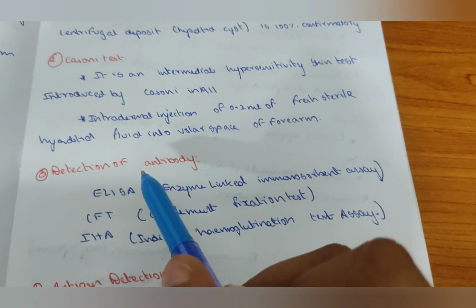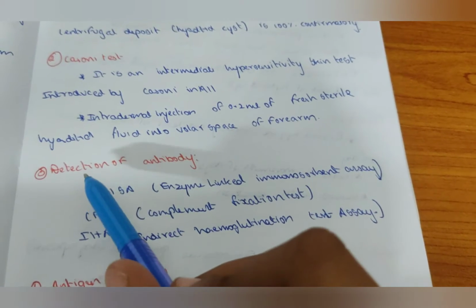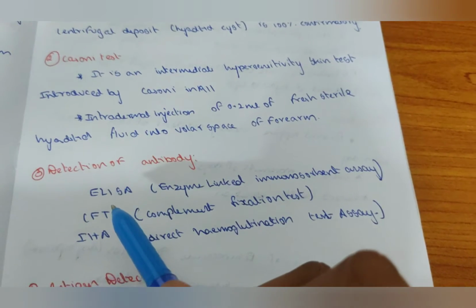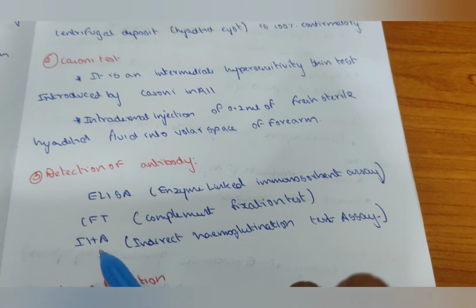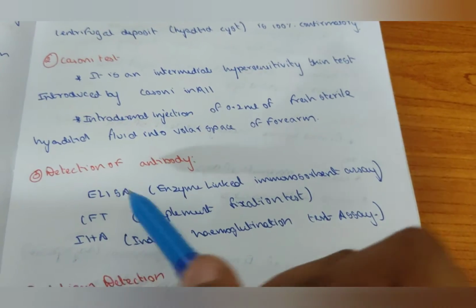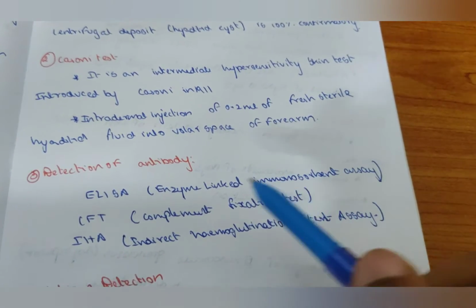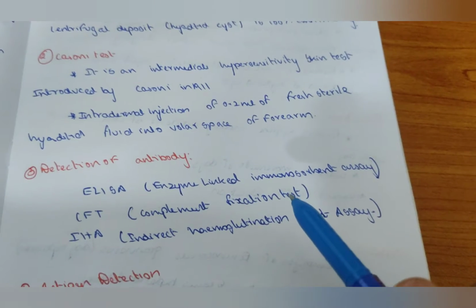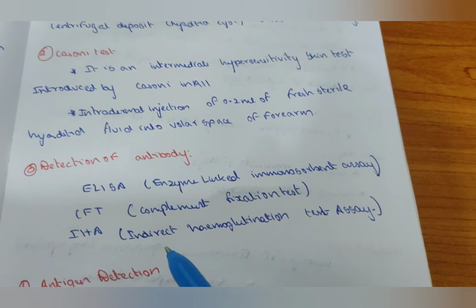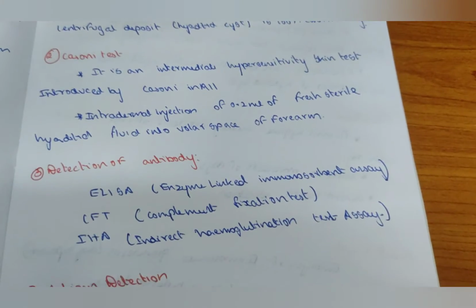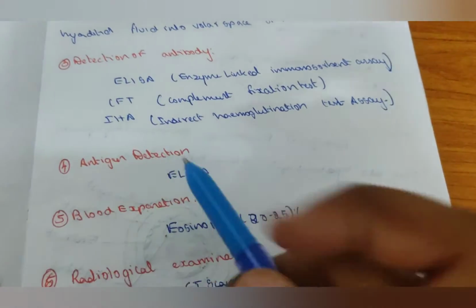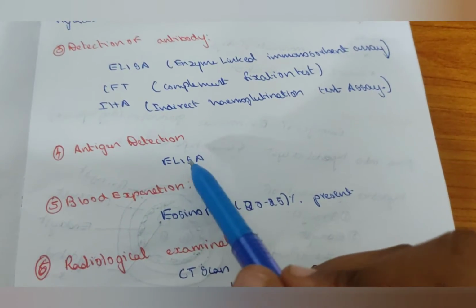The detection of antibody: the antibody detection test can be done by ELISA, CFT and IHA. ELISA is enzyme linked immunosorbent assay, CFT is complement fixation test, IHA is indirect hemagglutination assay. Antigen detection is also done by ELISA.